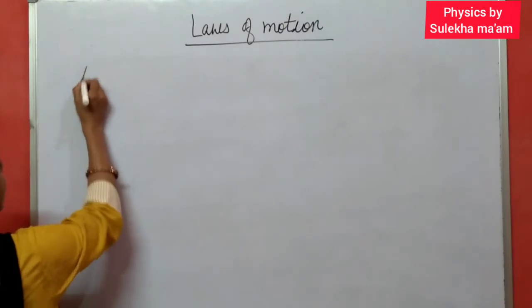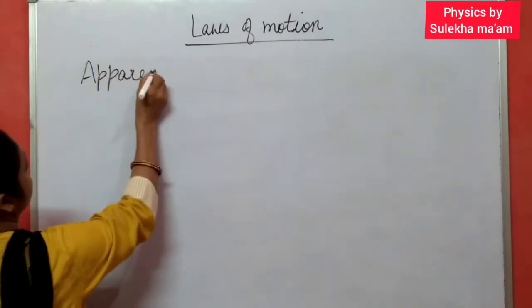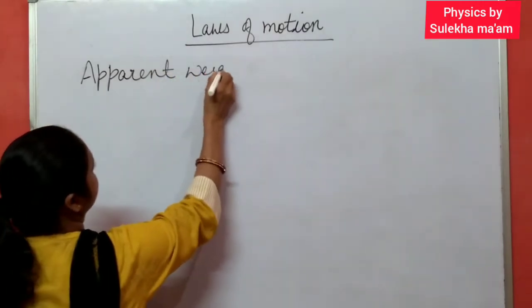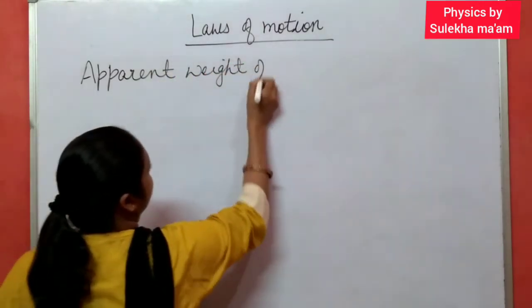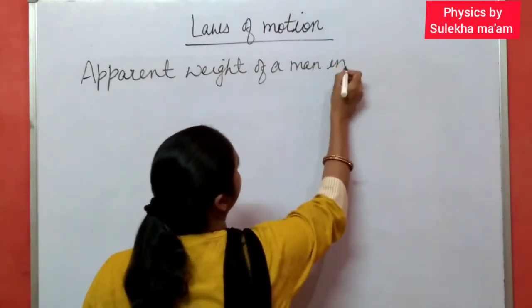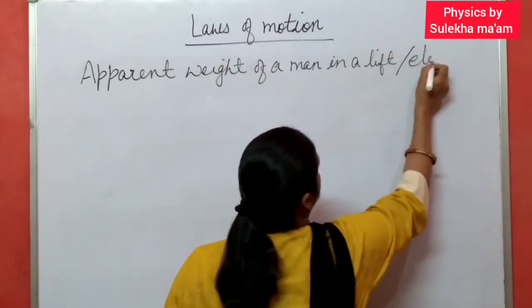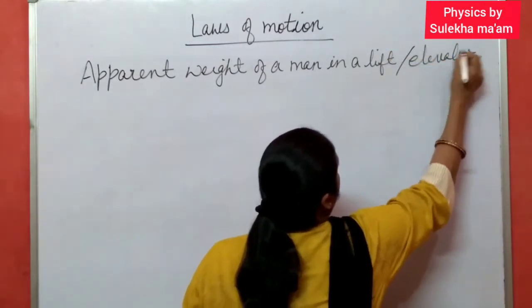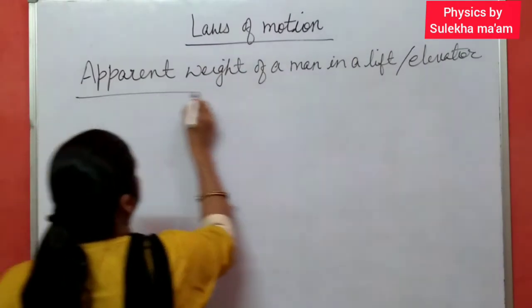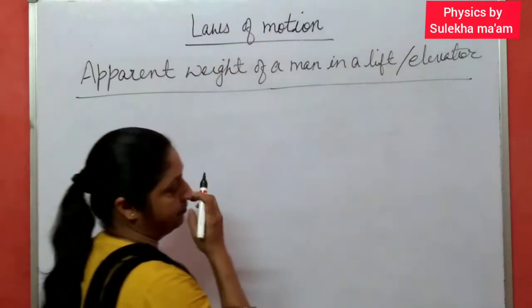Now next, the apparent weight of a man or anybody in a lift, or you can say elevator. So what is the change in the weight of a man?